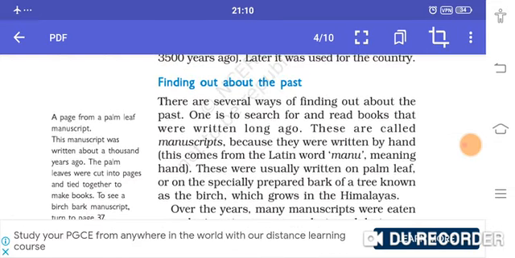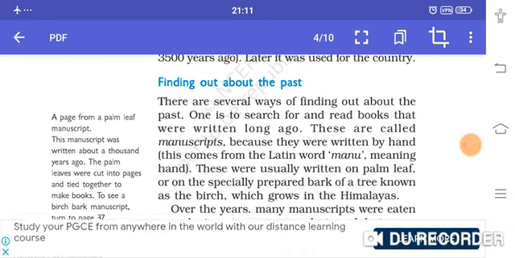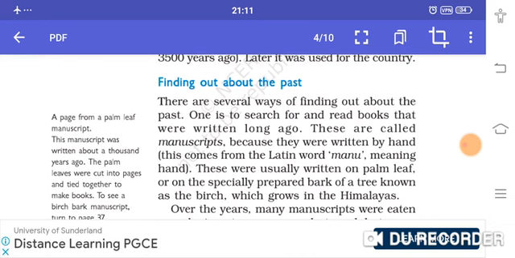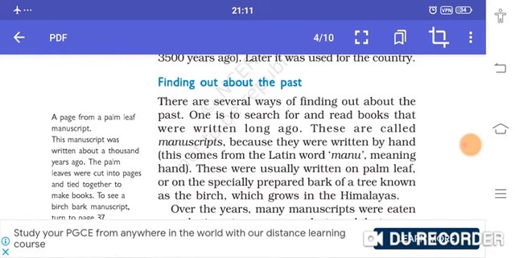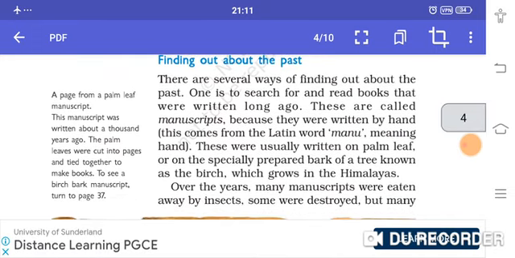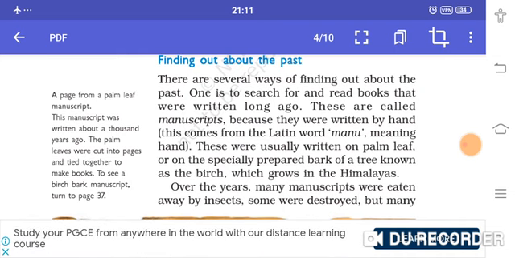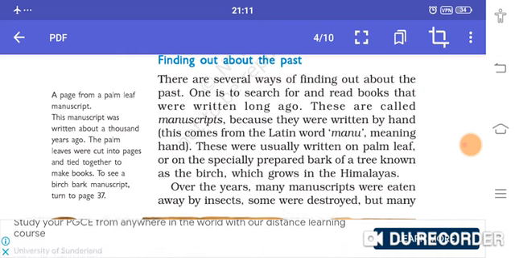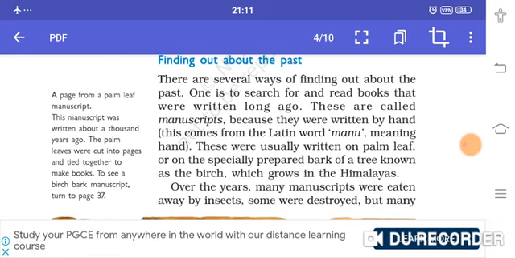Finding out about the past. There are several ways of finding out about the past. One is to search for and read books that were written long ago. These are called manuscripts because they were written by hand. This comes from the Latin word manu, meaning hand. These were usually written on palm leaves or on the specially prepared bark of a tree known as birch, which grows in the Himalayas.